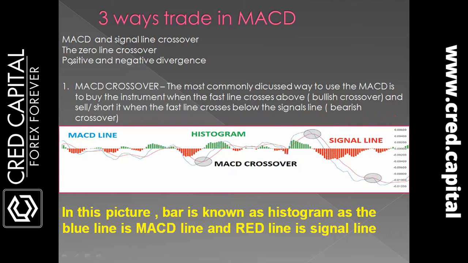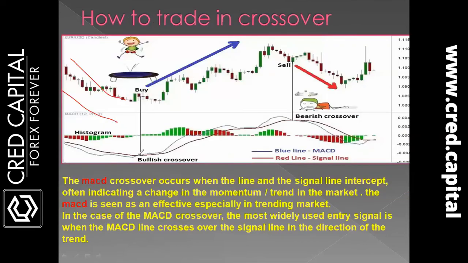Look, the market is in a downtrend, and according to the trend, now let's talk about it. MACD crossovers occur when the MACD line and signal line intercept, often indicating a change in the momentum trend in the market. For example, the market is in a downward trend, and in a downtrend they also do this type of thing. The market is taking swings, and only in the downside zones can you see these kinds of crossovers from the higher side and from the lower side.